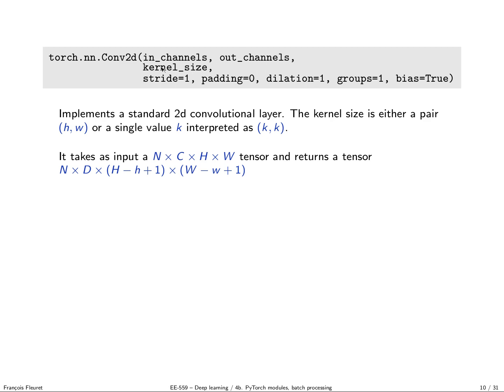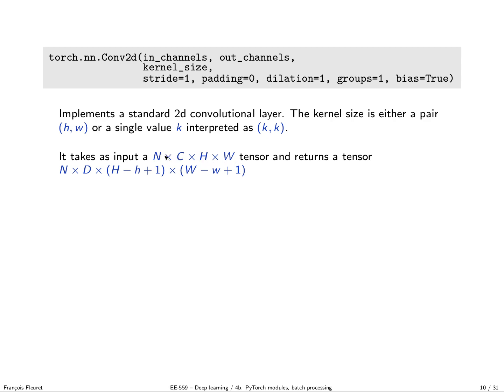And as for the pooling, kernel size, the stride by default 1, padding by default 0, and again there are other things, dilation, groups. And as for the fully connected, you can state if you want a bias or not. By default you do have one. And again, it's quite reasonable. The kernel size is either a pair H, W or a single K, which is interpreted as K, comma K, which is a square filter.